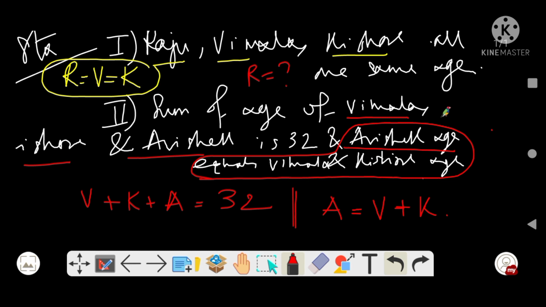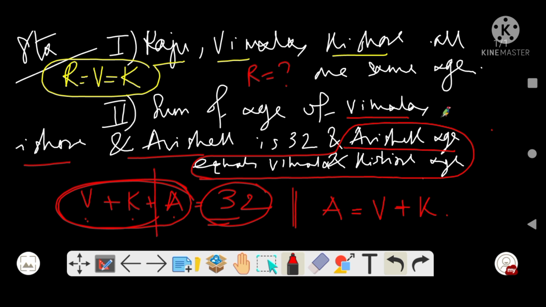So now see, Vimala, Kishore and Abhishek, the sum of their ages is 32, correct? Now Abhishek's age is equal to Vimala and Kishore's ages together. अगर सबका एज यहाँ पे 32 है, it must be that Abhishek's age equals Vimala plus Kishore. That means Abhishek's age should be 16.